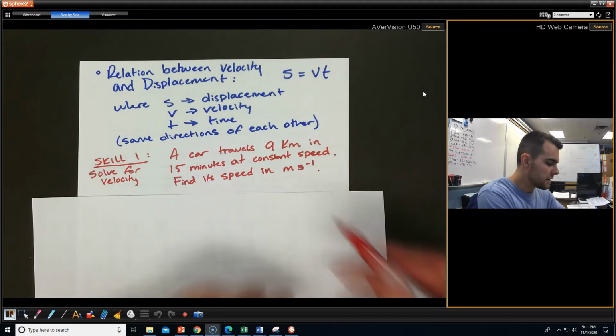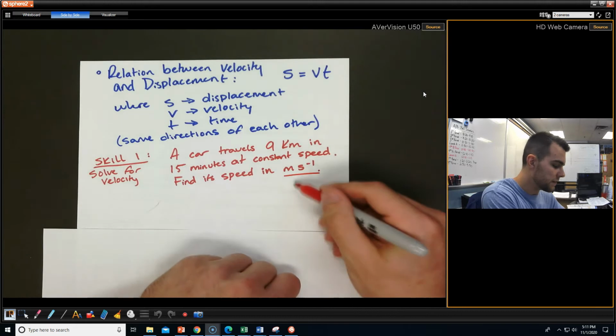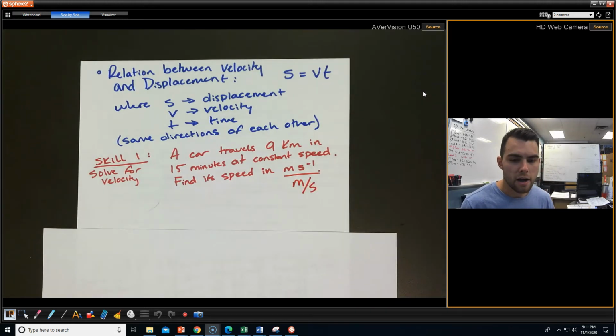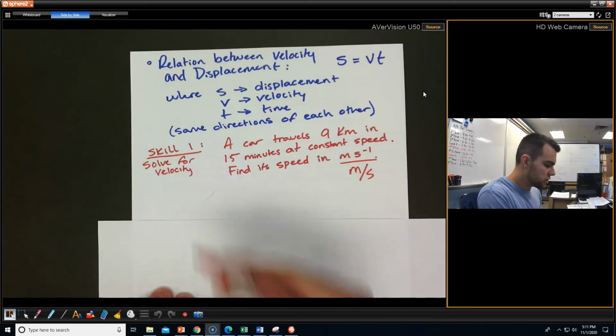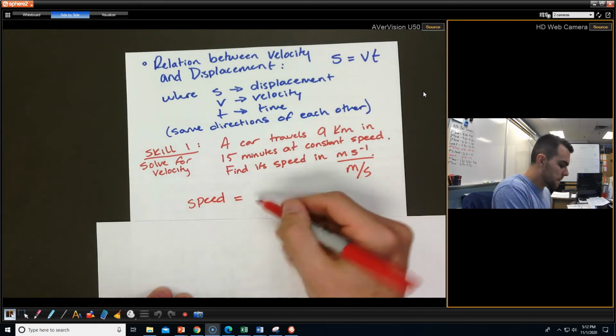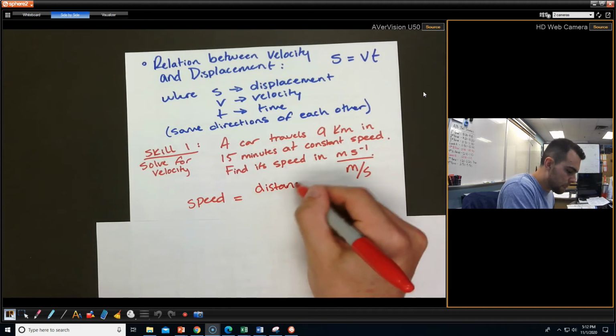So a lot of the times, the book is going to write it like that. I am totally fine if you write this as meters per second, just like we've been writing up there on the board, if you saw that. Either way, I just want you aware that's what that means, okay? So, we want to actually find this guy's speed. We want to use that equation, speed equals the distance divided by the time.